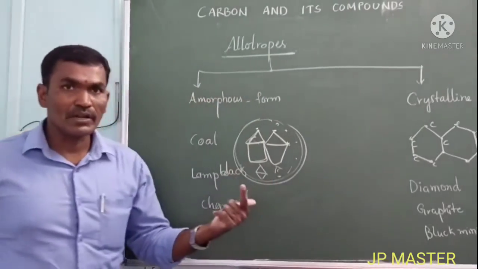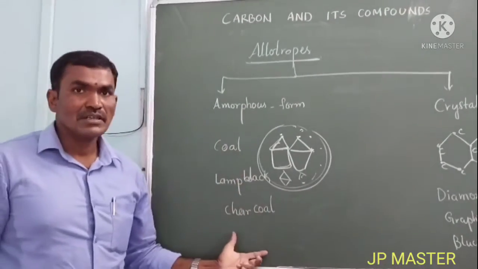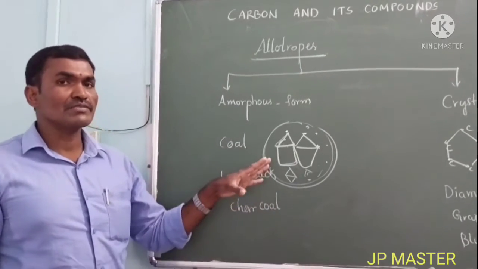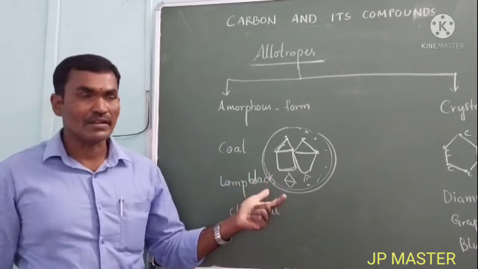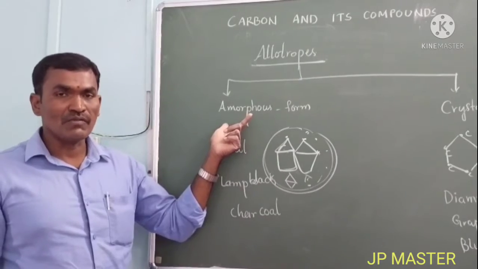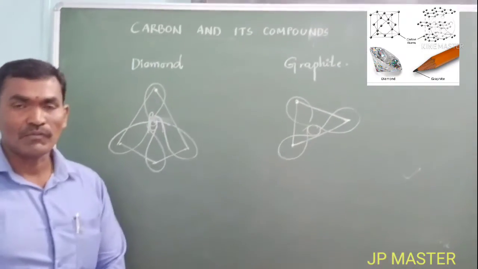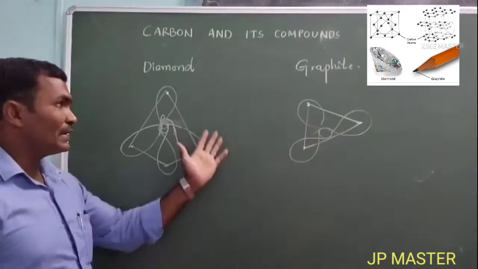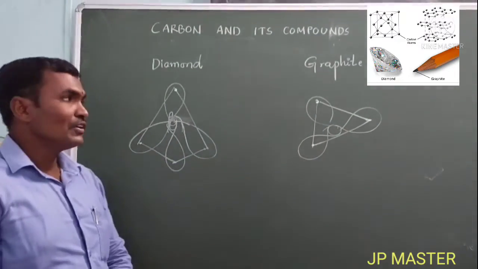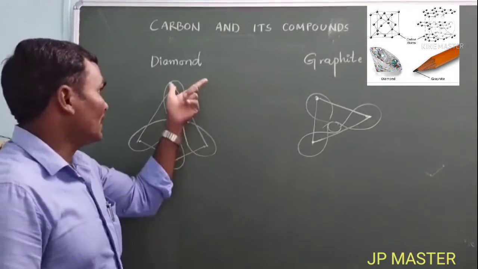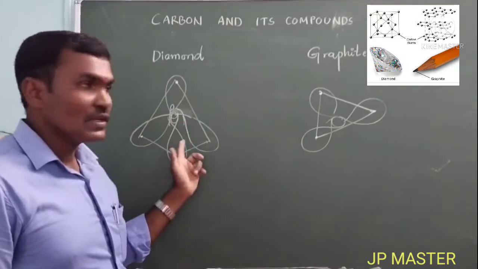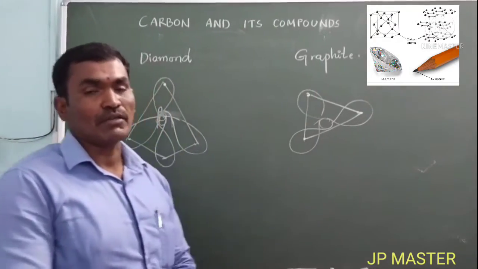And the particular materials made by carbon, but where the carbon atoms are arranged in an unsystematic manner, are called the amorphous form of allotropes. So we discussed two types of the crystalline form of allotropes, diamond and graphite. Completely, they are different. Diamond is made by carbon atoms, and graphite is also made by carbon atoms.